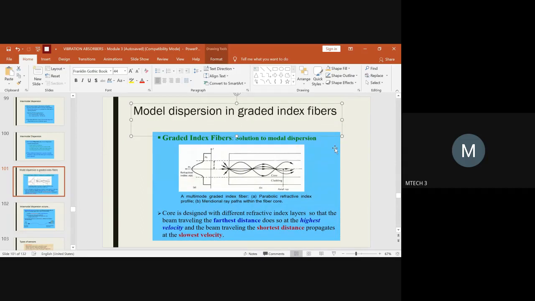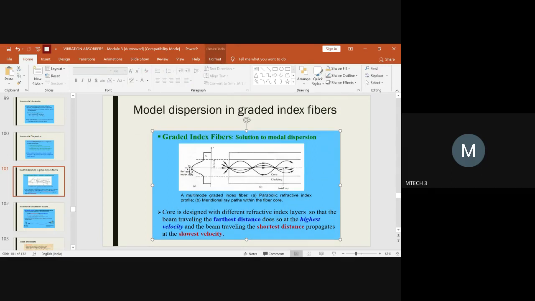So before going to intra, let us just speak about the modal dispersion. Here we are taking modal dispersion with respect to graded index fibers. In graded index fibers, you will not have single mode, it will be multimode rays of light which come in and get reflected within the core. We have studied the index profile for graded index also. This will be the core and this will be the cladding. This is the index value N1 for the core, and this is the index value N2 for the cladding.